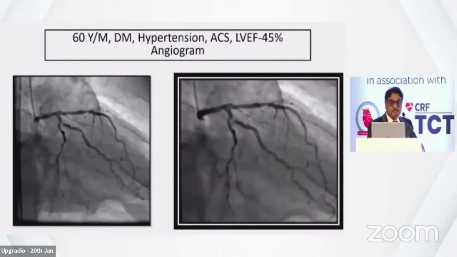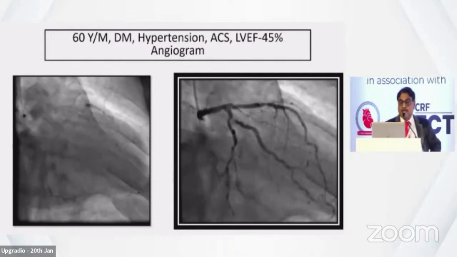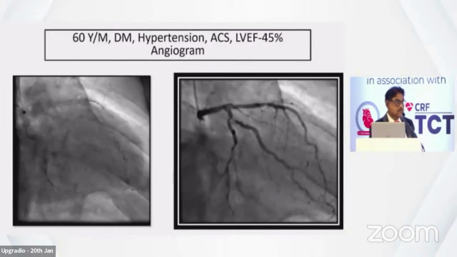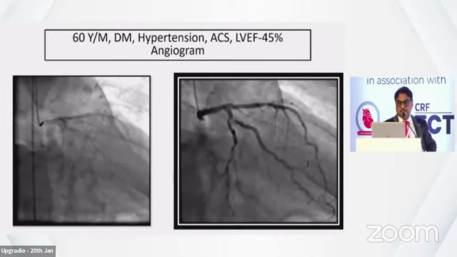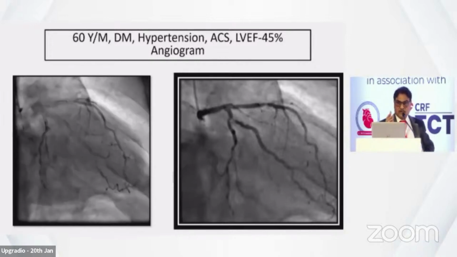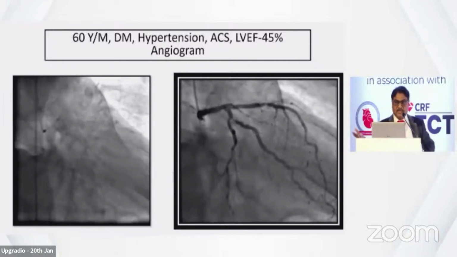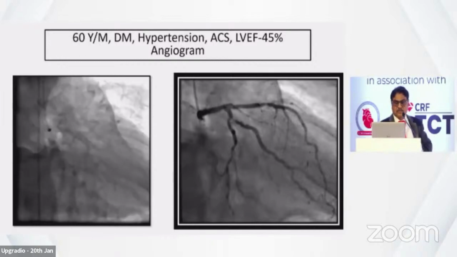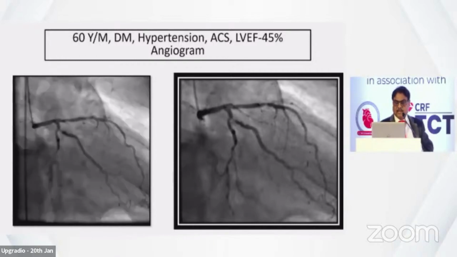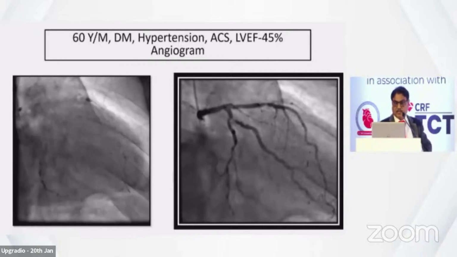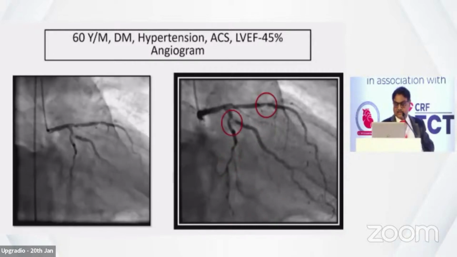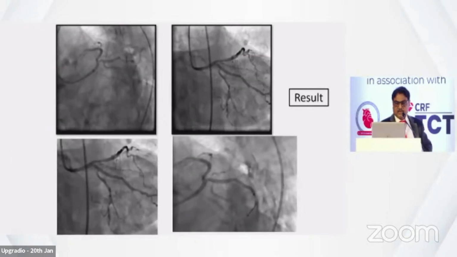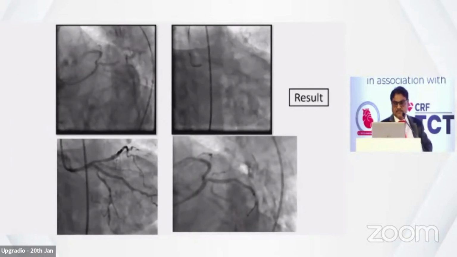This is a 60-year-old male, diabetic, hypertensive, ACS, LV of 45%, angiogram SYNTAX score 28, RCA also has a lesion. Dr. Anushri and Shankar are both here, one on the right side, another on the left side. I decided ultimately to do three stents: one in the circumflex, one in the proximal LAD. You can see here two lesions, and third the RCA, I want to finish it. I did this reasonably well, just edited the sheets, very happy.